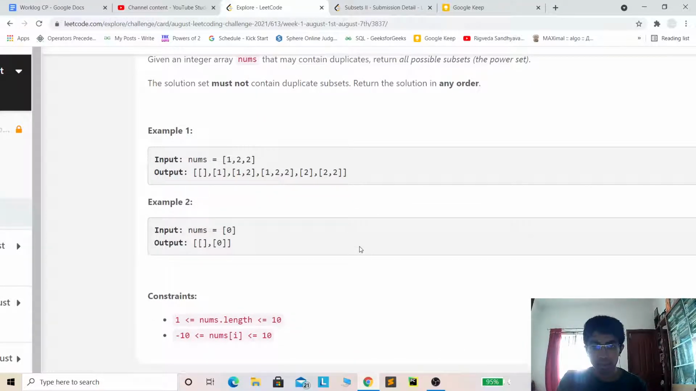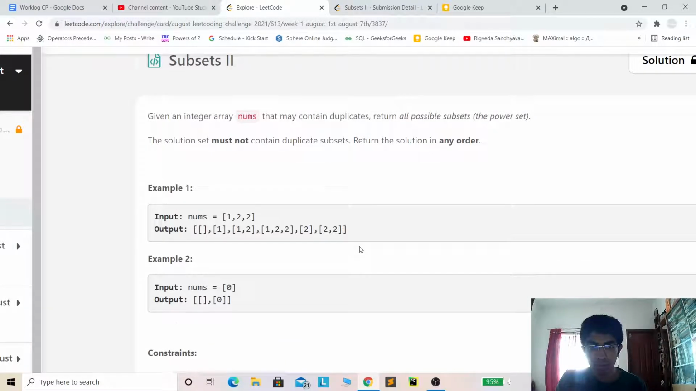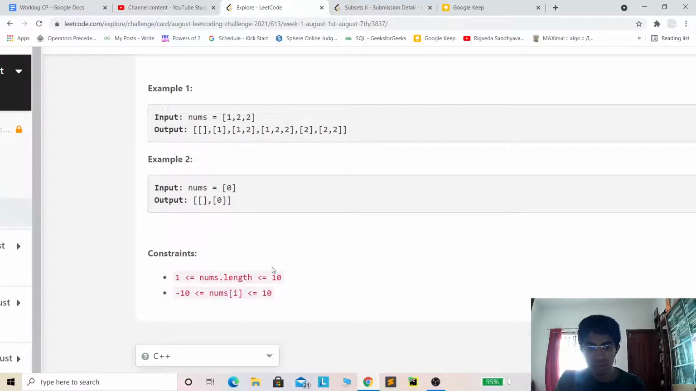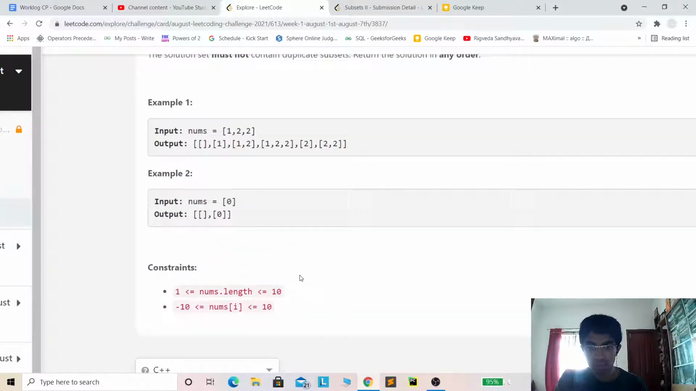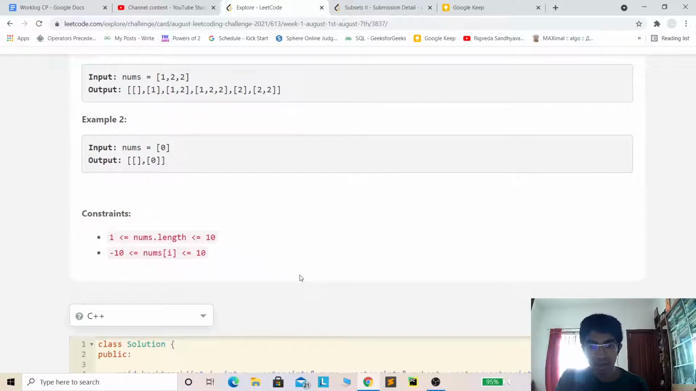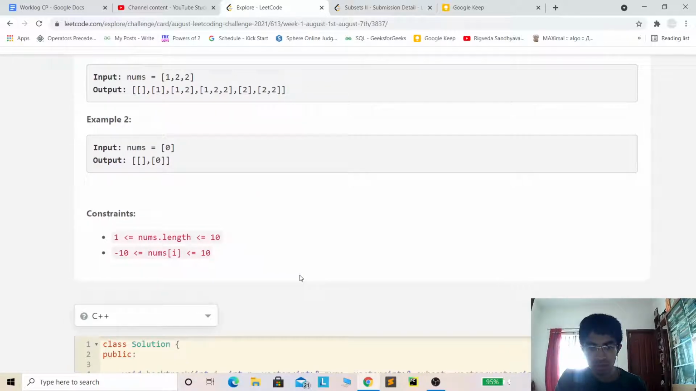So that is the problem statement, and now the constraint is very small, so that gives a hint to use an exponential solution for this problem. Basically there are two versions of the solution. One is the iterative version and one is the recursive version. We'll go through both of them. Let me start with the iterative version of the exponential solution.